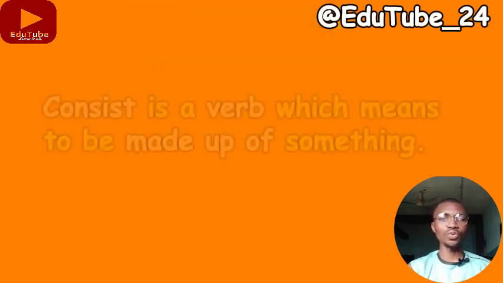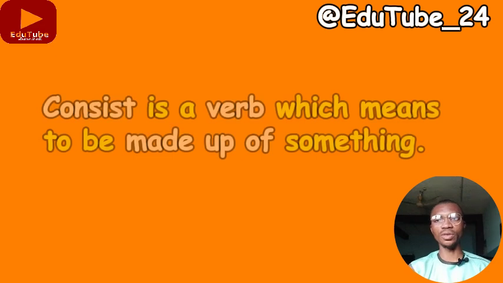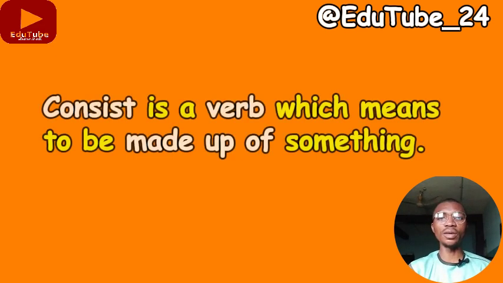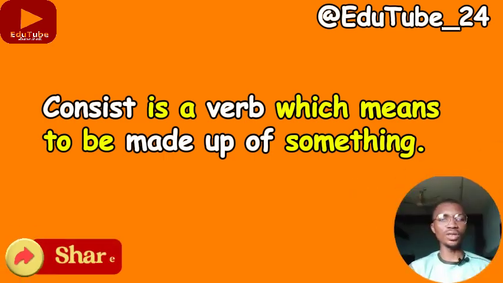On the contrary, consist is a verb which means to be made up of something. This time around, it is no more containing all the parts or elements that make up something, but it is made up of something. So consist is a verb which means to be made up of something, so of is needed with it. Now let's take some sentence examples to elucidate the use of comprise and consist.